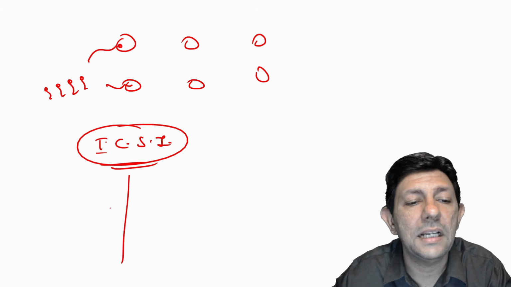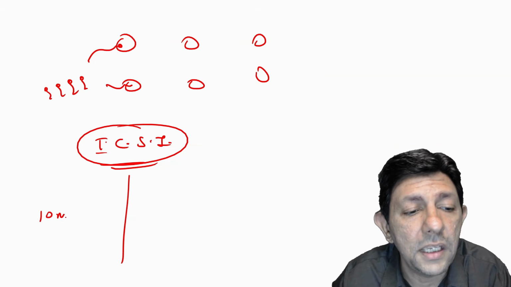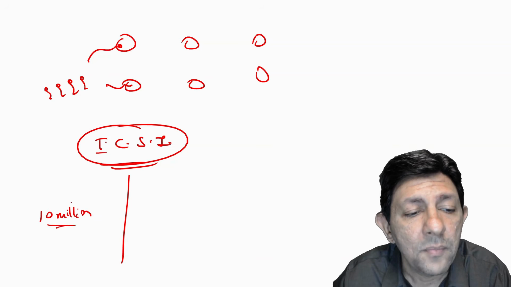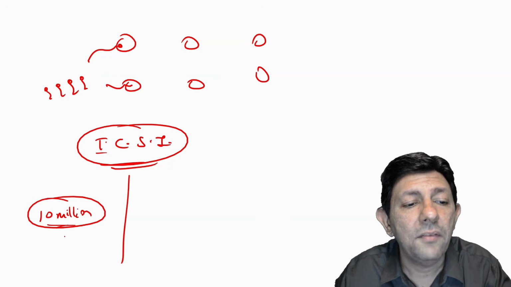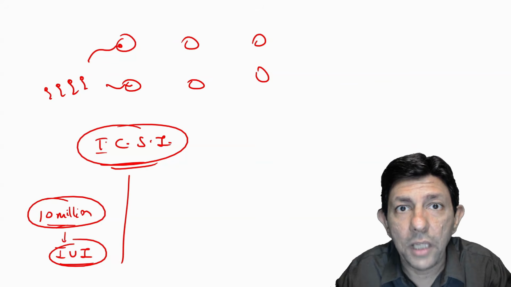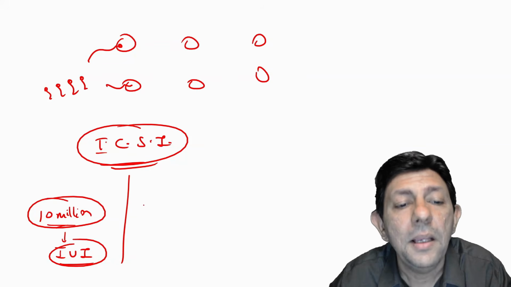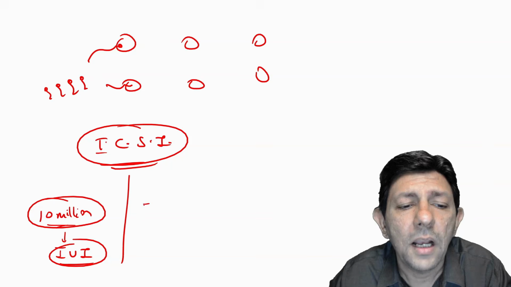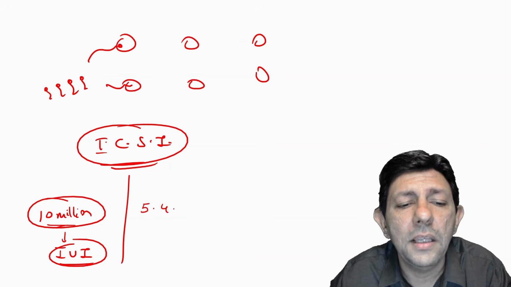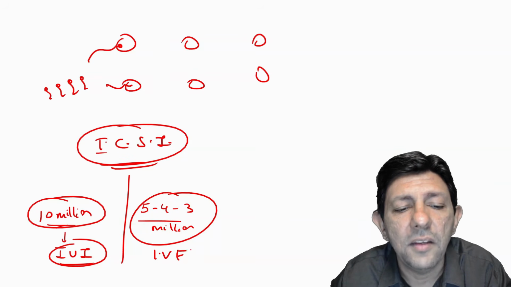So please understand this. This again just by the way. Okay, sir, suppose we have a sperm count in the range of 10 million per ml. Okay, if 10 million is there, we can try IUI. Now suppose the patient does not have 10 million sperm, but still has some good number, around 5 million, 4 million, 4 to 5 million range, 3 million range, we can still do IVF.